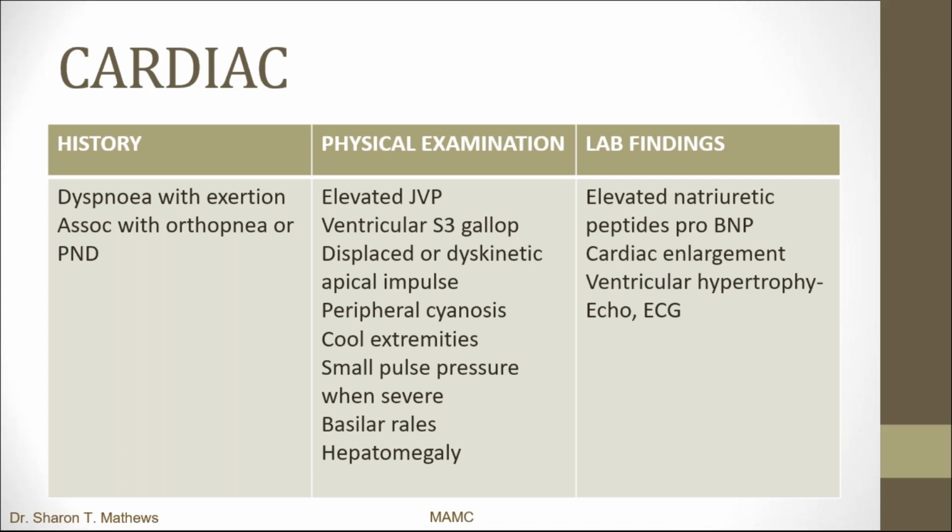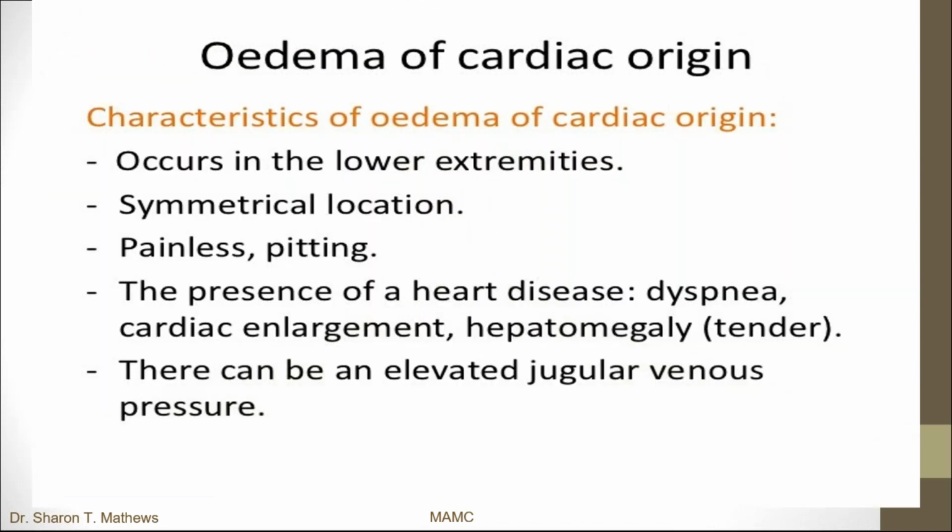Lab findings: patients can have elevated natriuretic peptides, that is pro-BNP. There can be cardiac enlargement on X-ray. There can be ventricular hypertrophy, which is found through echocardiogram or ECG. So what are the special characteristics of edema, or Anasarca, arising from cardiac origin?